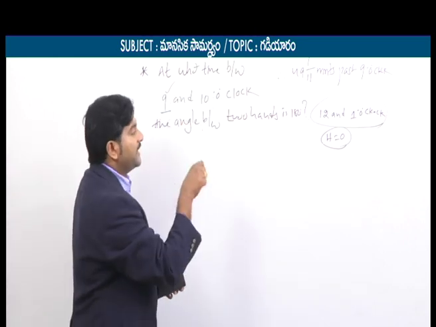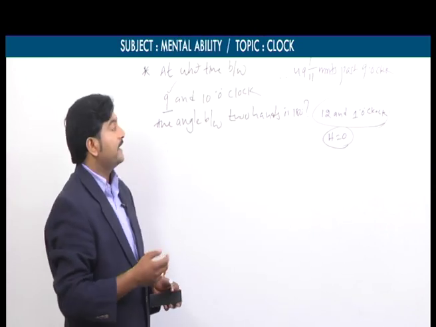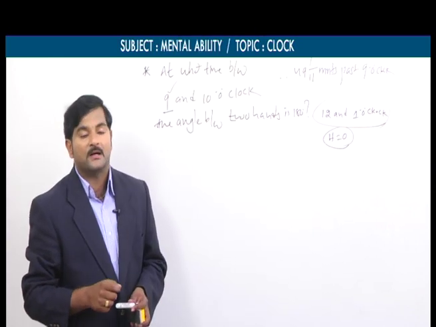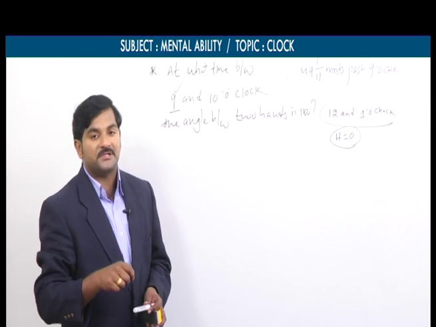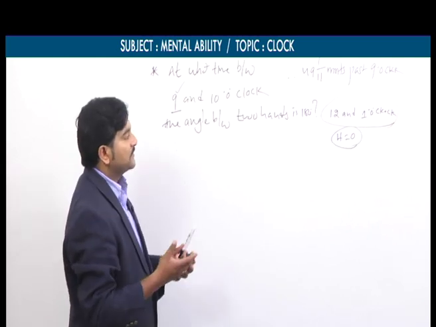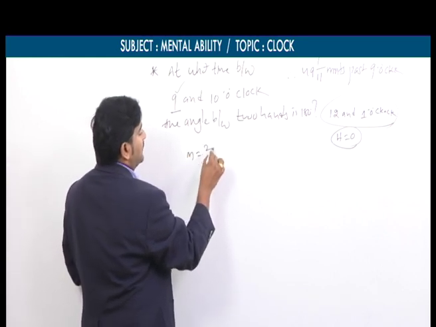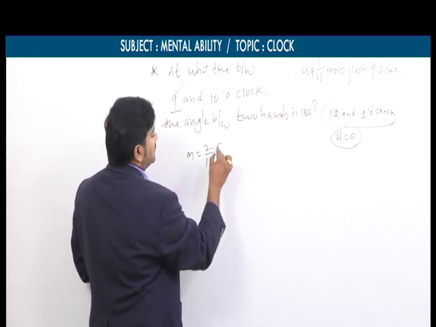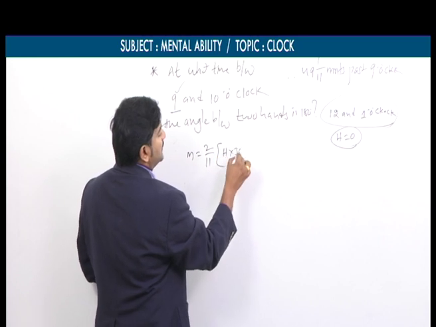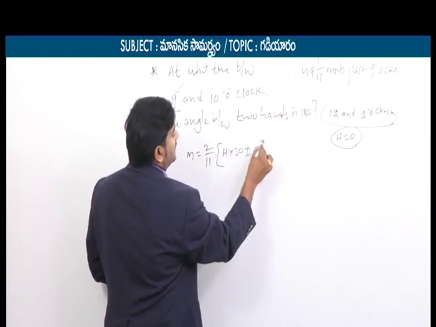Or instead of 180 degrees, he may mention at what time between 9 and 10 o'clock two hands are on the same straight line but opposite in direction. So the meaning is the same. When, for example, we look into this formula, what is the formula? M is equal to 2 by 11 into h into 30 plus or minus theta.